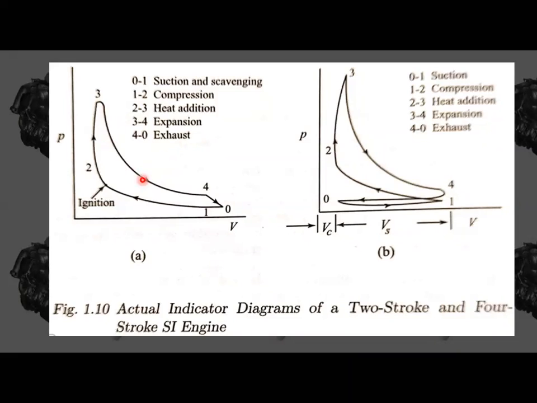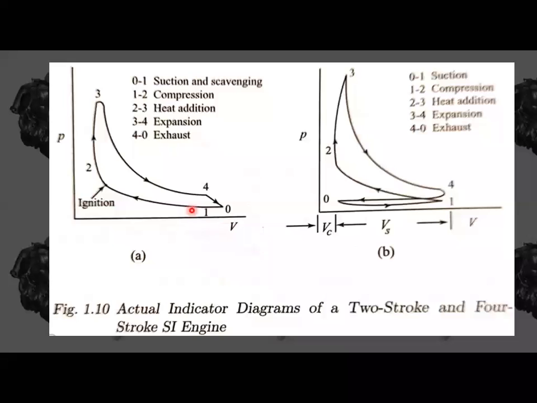Why? Because there will be an opening of the exhaust port here, and because of that the exhaust is going to be done during the expansion stroke only. Why? Because we have only 2 strokes in the case of a 2-stroke engine. So here the process 3 to 5 is there, which is not shown actually here. But in the ideal cycle I have shown you, we are going to have the process 3 to 5. That means during expansion only there will be some exhaust of gases.